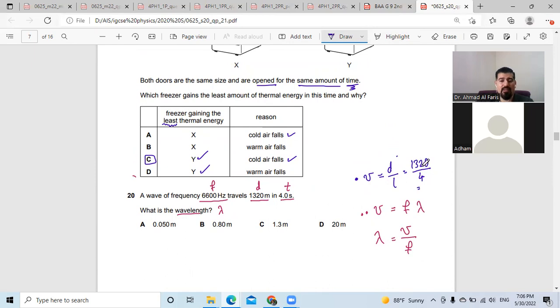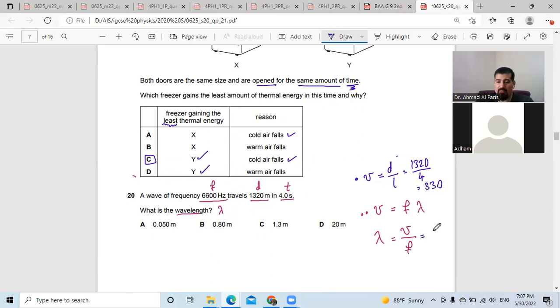Who has a calculator? It will be approximately 600 something, right? Who has a calculator? Sorry, 300 something. Let me check how much the answer is. So 1,320 divided by 4. The answer is 330, the speed of sound in air.